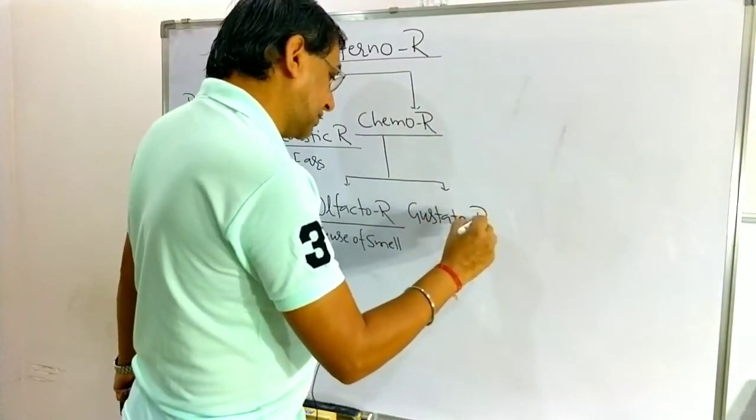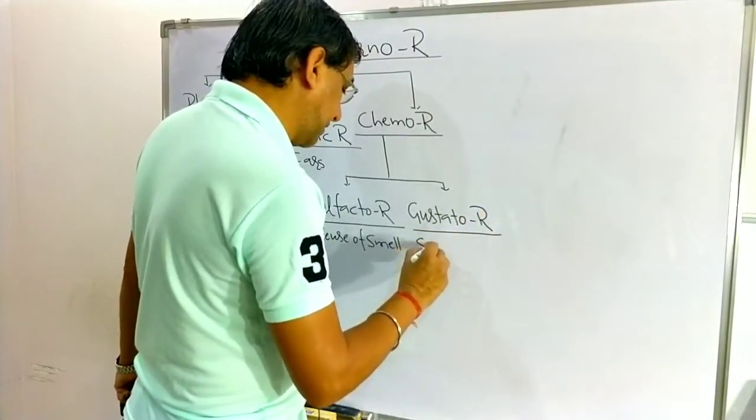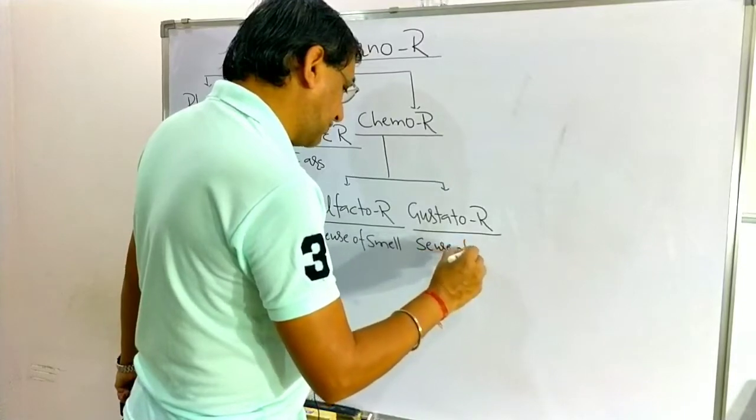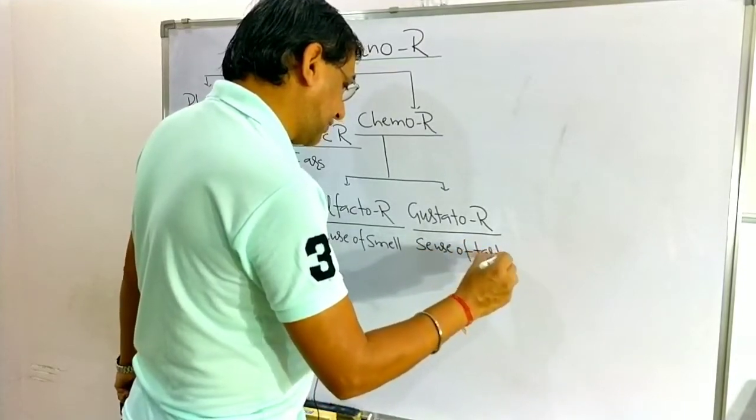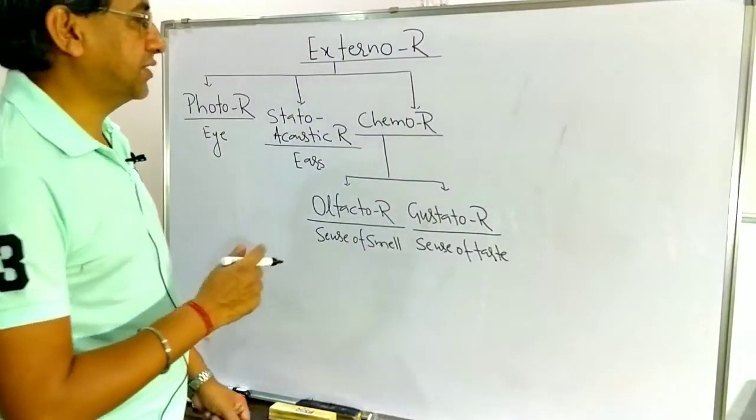Second one, that is known as the gustatoreceptor. Gustatoreceptor is related with the sense of taste. So the third type of receptor is the chemoreceptor.